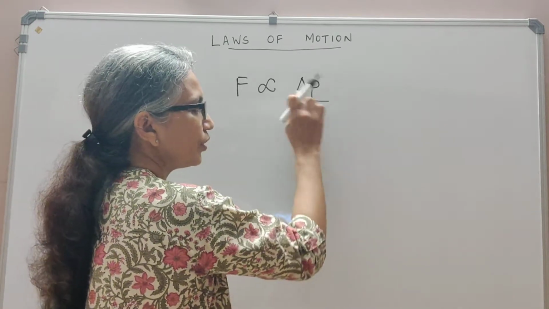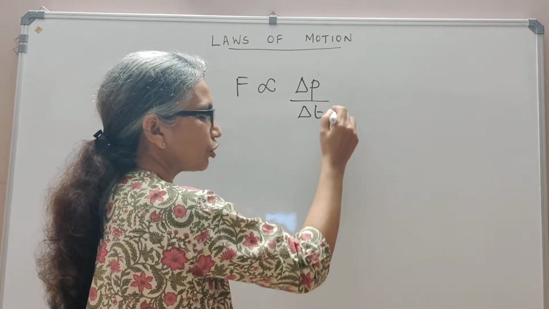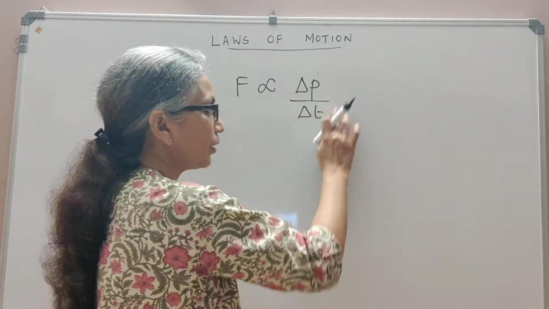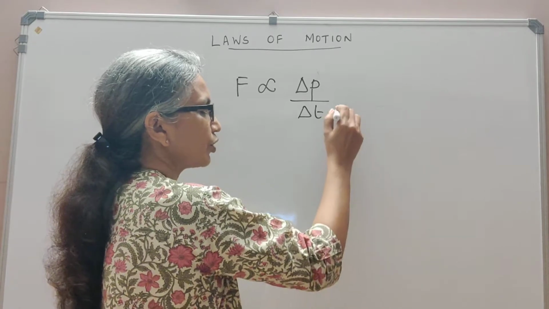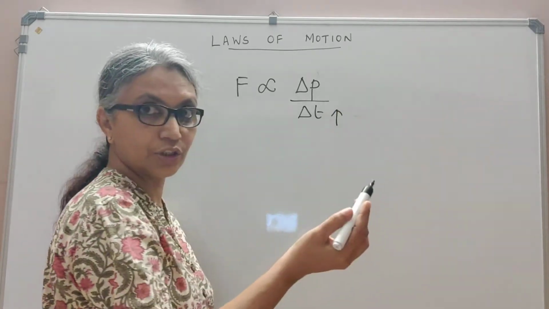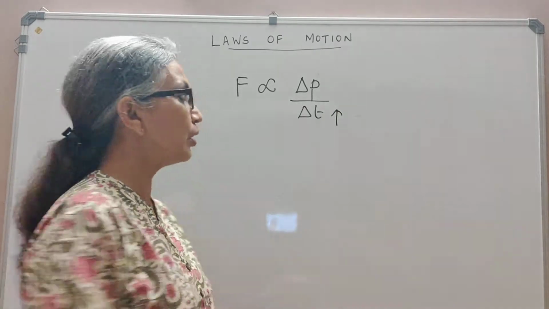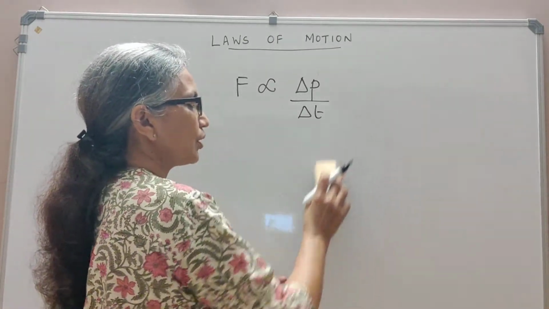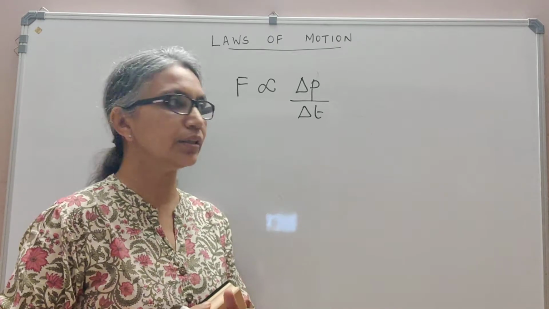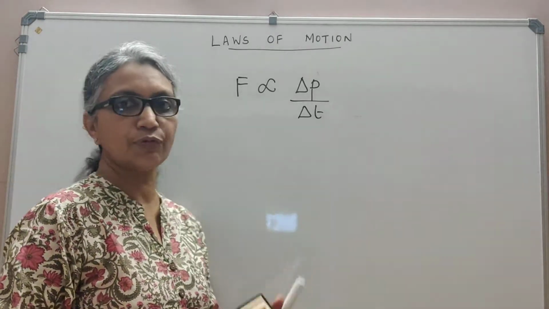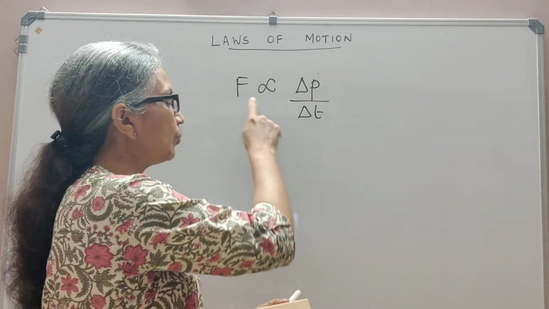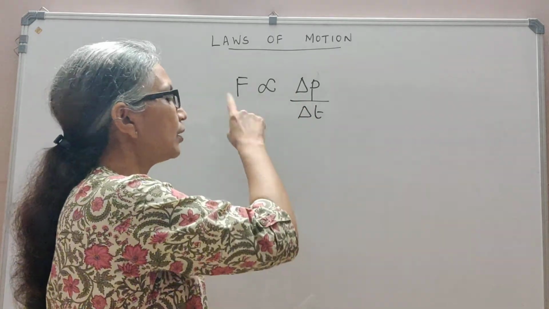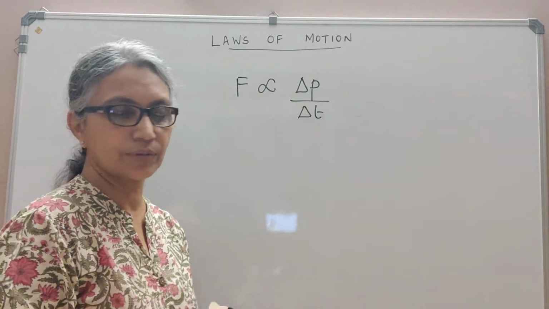That is, if this change in momentum happens at a shorter time interval, the force exerted is larger, but if the time interval in which the change in momentum happens is larger, that is by moving your hand back, you will see that the force is lesser. So this is Newton's second law, which says that the rate of change in momentum of a body is directly proportional to the force applied, and it takes place in the direction of the applied force.